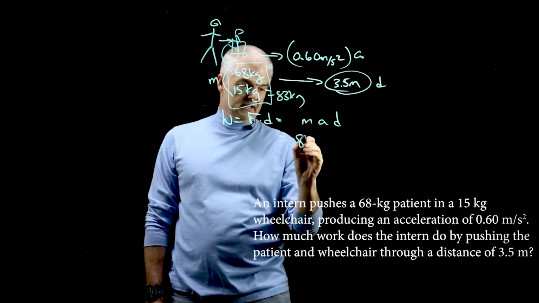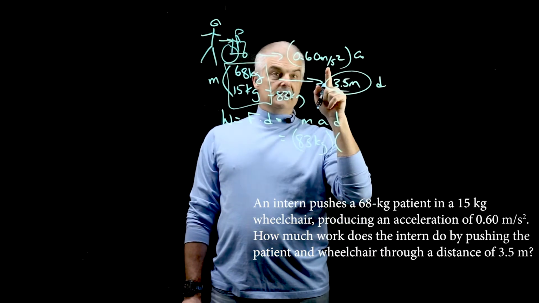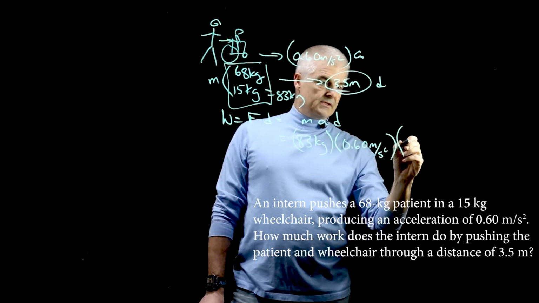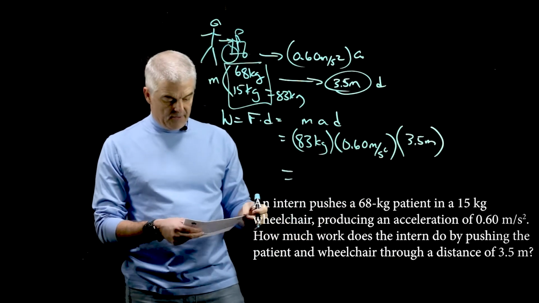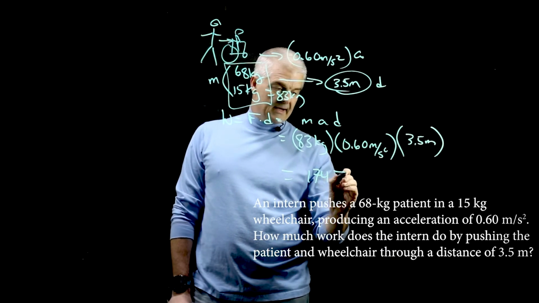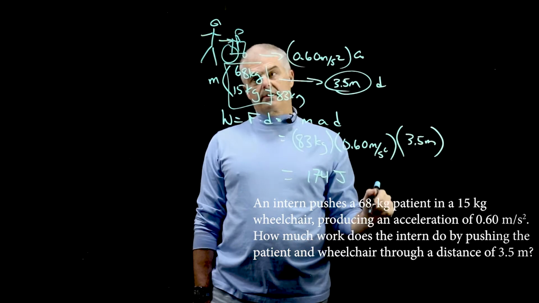So this is equal to 83 kilograms times the acceleration, 0.60, times the distance. We simply take our calculator, multiply these three together, and we come up with 174. I'm just going to simplify that and say joules, a kilogram meter squared per second squared.